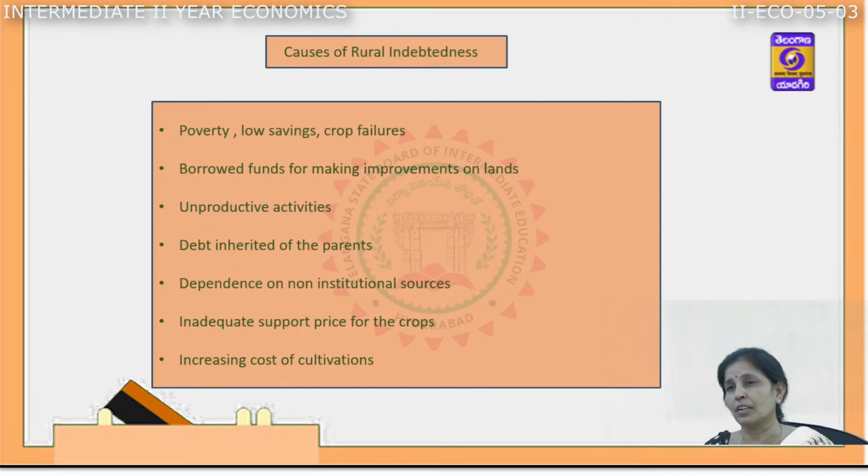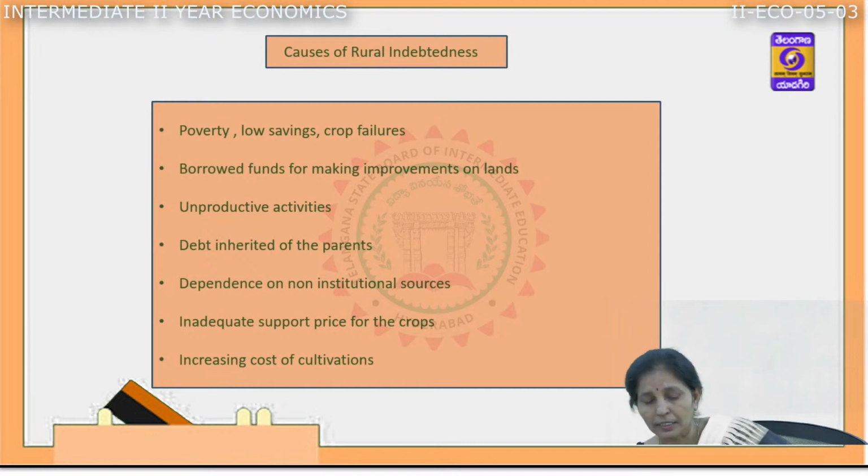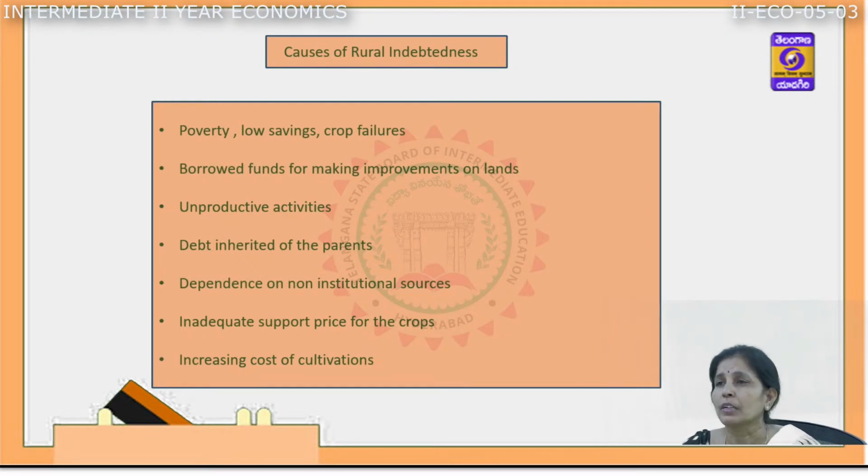Next, they take loans basically for unproductive activities, such as celebration of marriages and other things, which are again unproductive. The farmers are born with debts, live with debts, and die with debts. So again, debt is inherited by the farmers from their parents, along with the property.